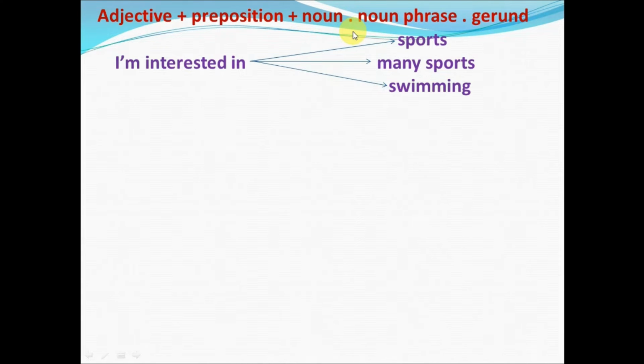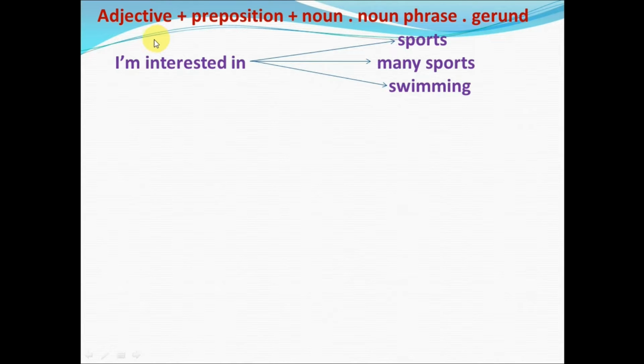Okay, that's a noun. Otherwise, it's likely that you might make a mistake, but this way will help you to not forget. So let's start.